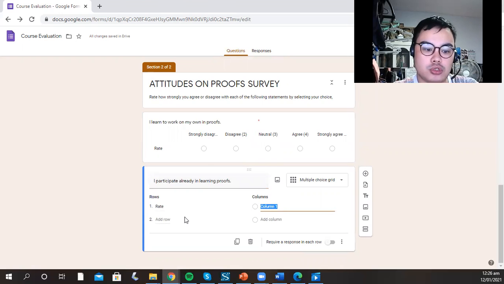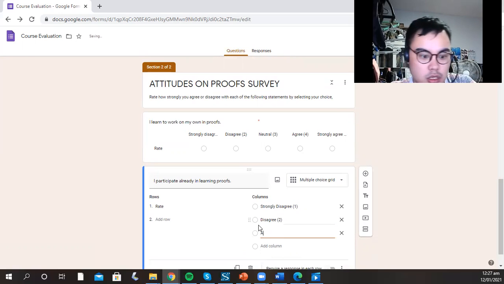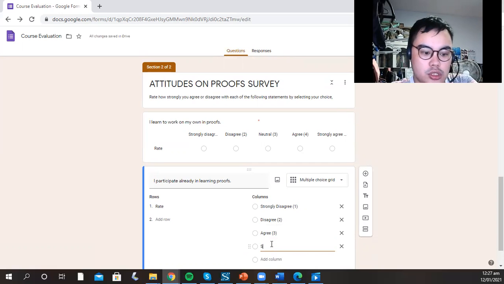Then do the same thing as you did on the first attitude. So strongly disagree, then agree, disagree. So it repeats. Then 3 is neutral.